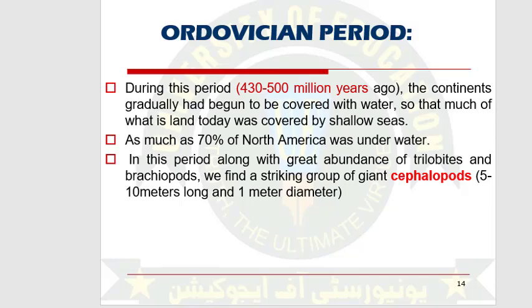There were shallow seas. 70% of North America was underwater, and there was an abundance of trilobites and brachiopods. Giant cephalopods, 5 to 10 meters long and 1 meter in diameter, were also observed.